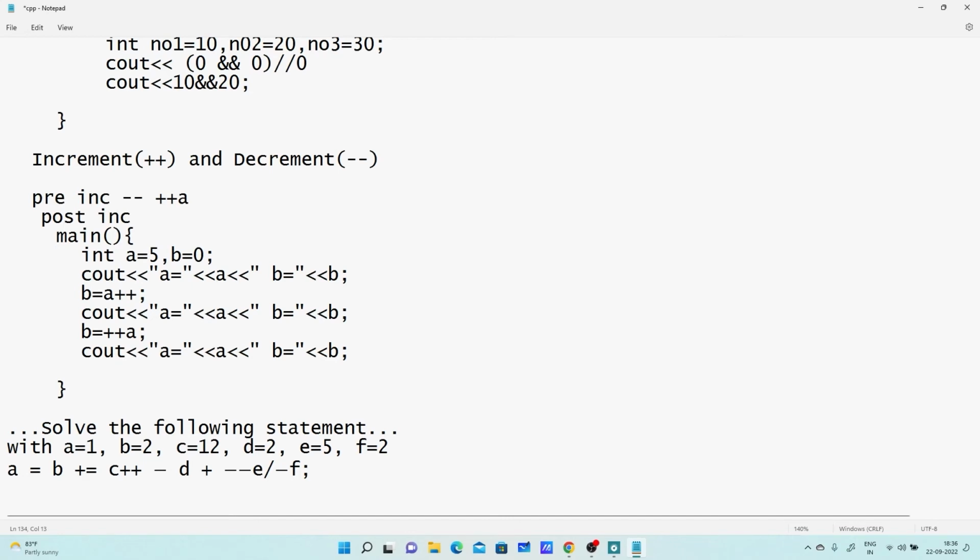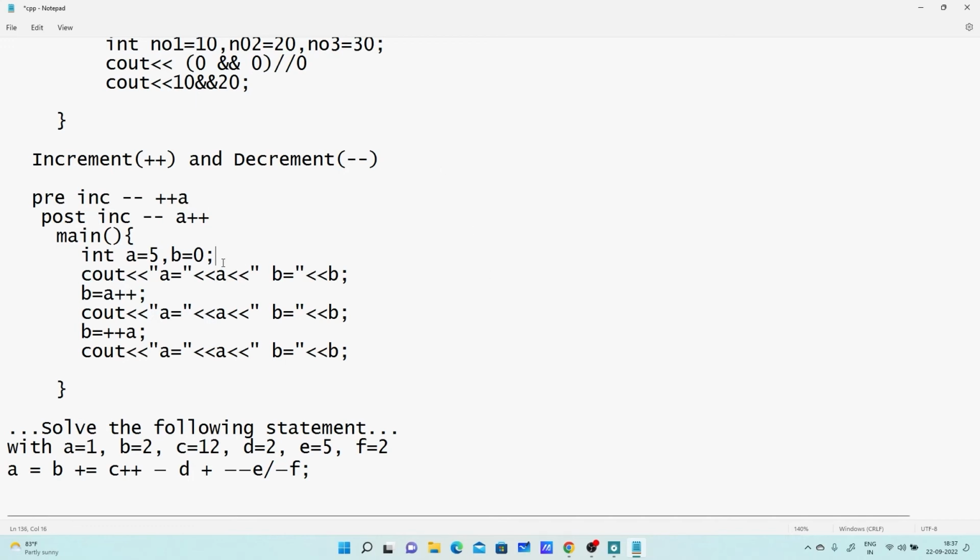Post increment is this way. I am writing here a plus. So this is the post increment. As I said, there is an associativity of the operator. Means every operator has some associativity. So according to the associativity, this operator has associativity from right to left. From right to left. Okay.